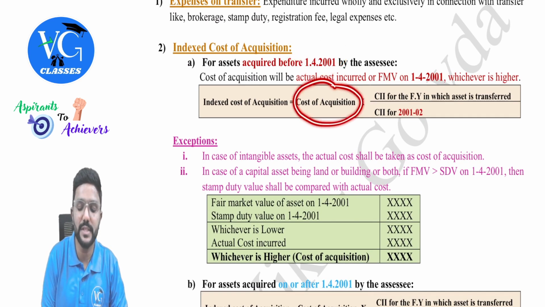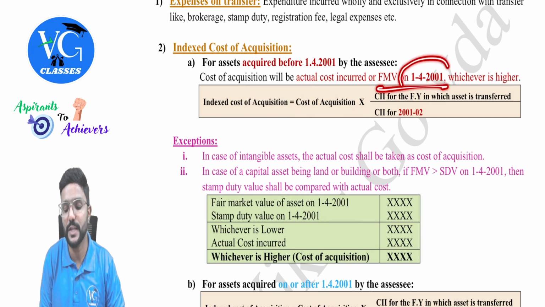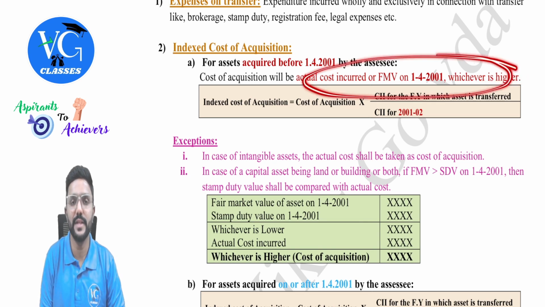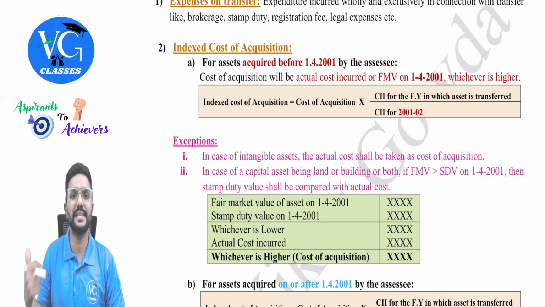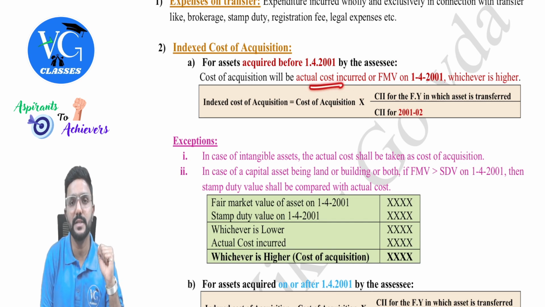First, we need to decide the cost of acquisition. What is cost of acquisition? The actual cost incurred to purchase an asset or FMV as on 1st April 2001, whichever is higher. Sir, why are they doing this? Because cost inflation index is available only from 2001. So if you have purchased an asset before that, we need to take the actual cost, compare that with FMV and take whichever is higher as cost of acquisition.